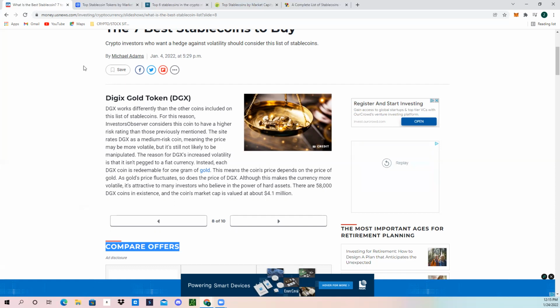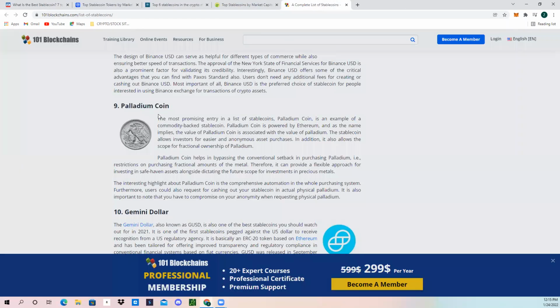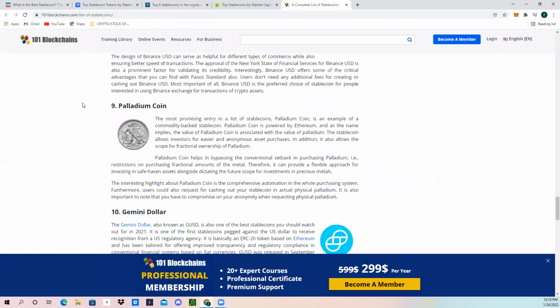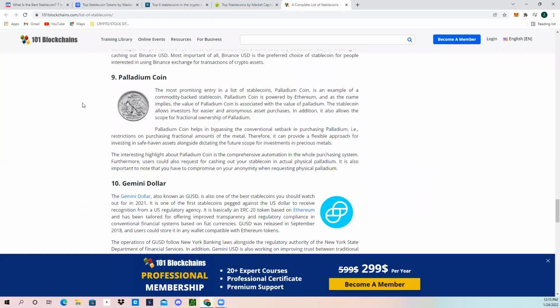Another one that's similar is the Palladium coin, which is an example of a commodity-backed stablecoin as well. It's powered by Ethereum, and the value of the Palladium coin is associated with the value of palladium.